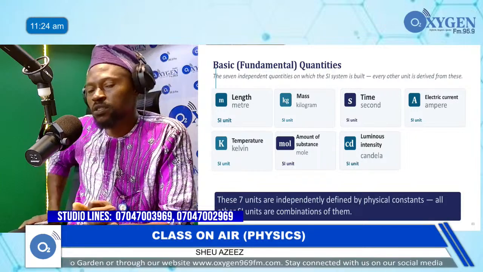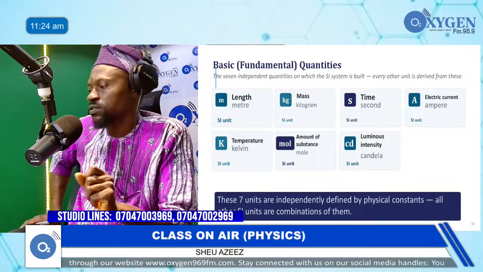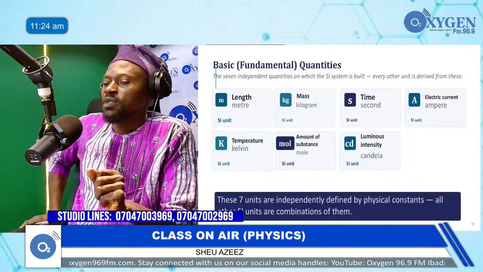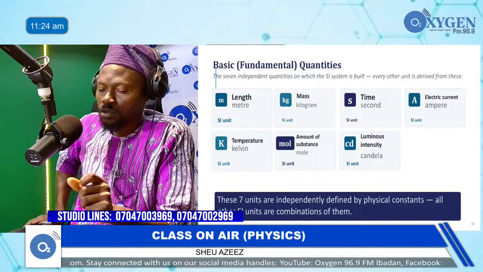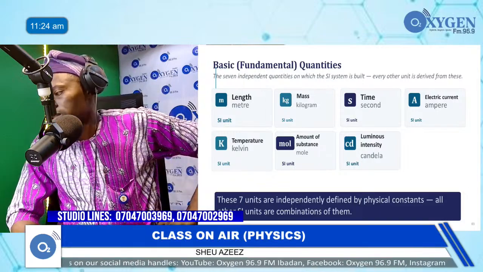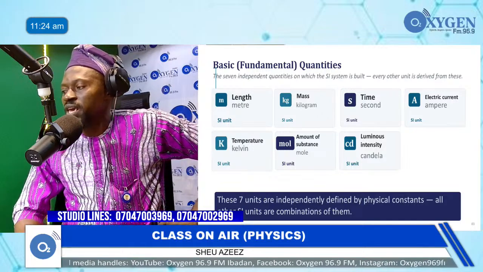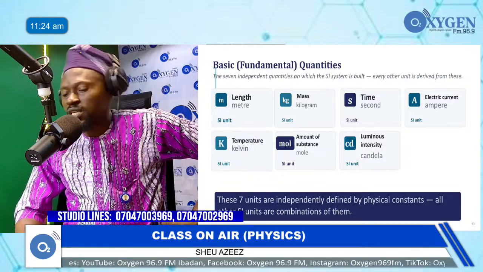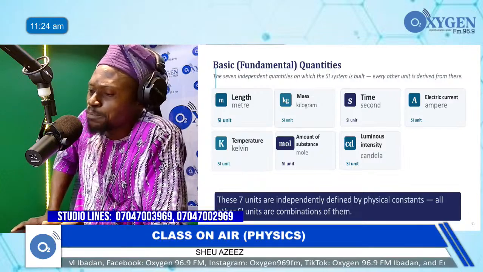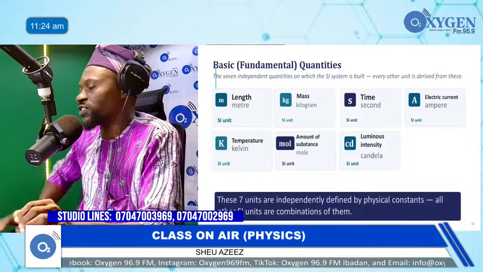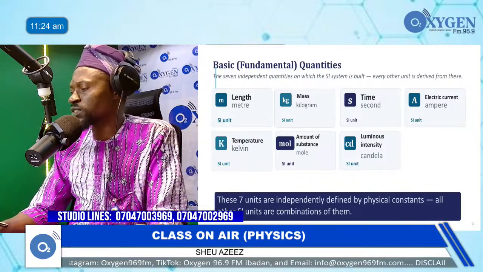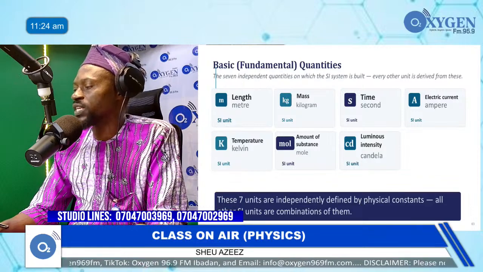And the last here is number 7, which is luminous intensity. In some texts, you will see it as only intensity, luminous intensity. And this one is measured in candela units. That means C-A-N-D-E-L-A, candela. And the symbol is cd, lowercase c and lowercase d.